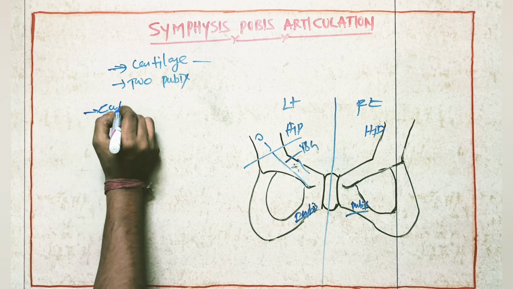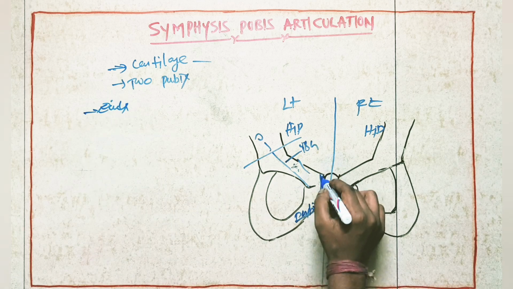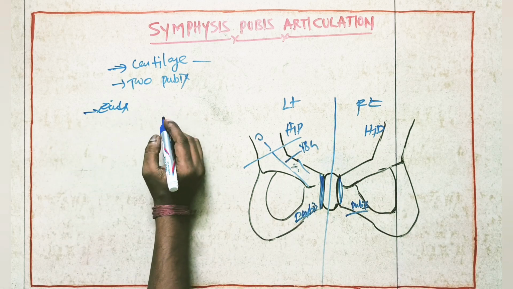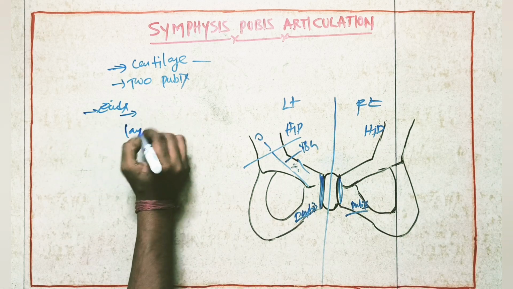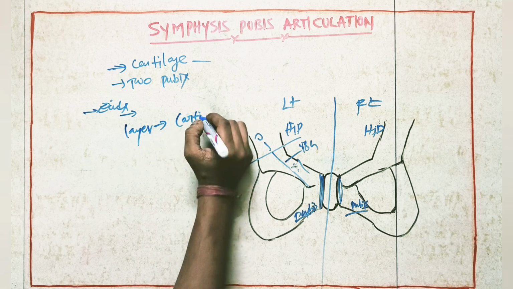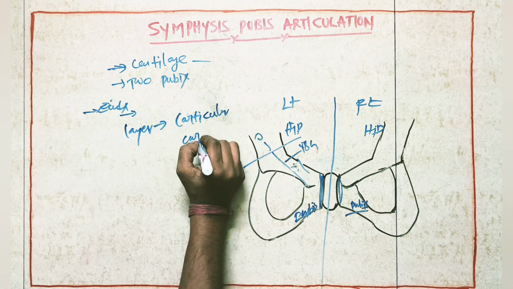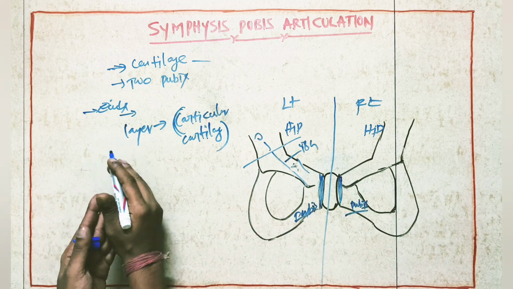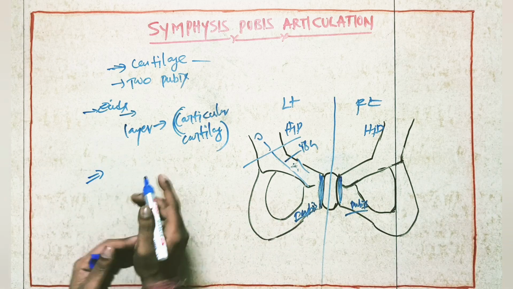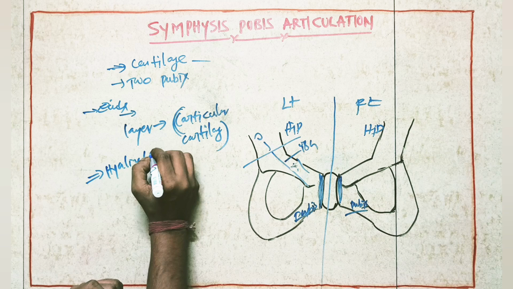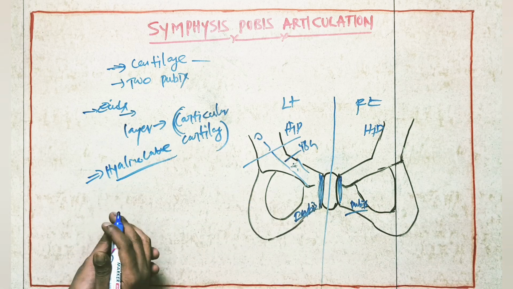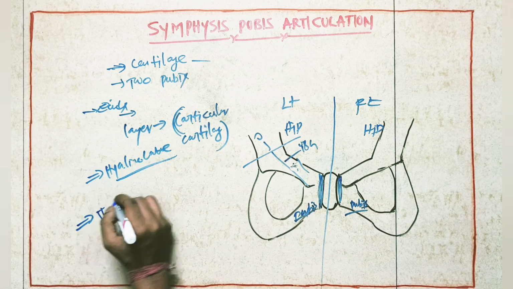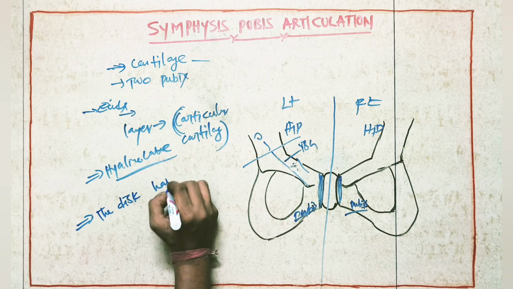So here the ends of the pubis are going to be covered by a thin layer. That layer is nothing but articular cartilage. So the ends of the pubis are covered by articular cartilage. Here the articular cartilage is a hyaline cartilage. Okay, and one more special point, the disc. One disc will be there.